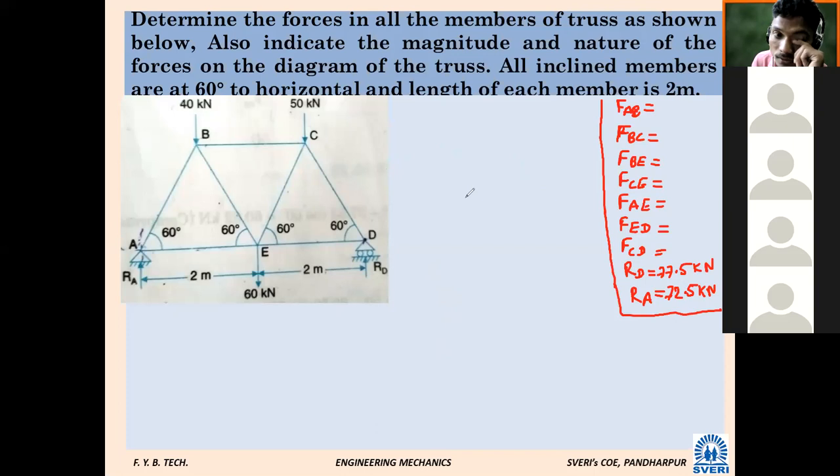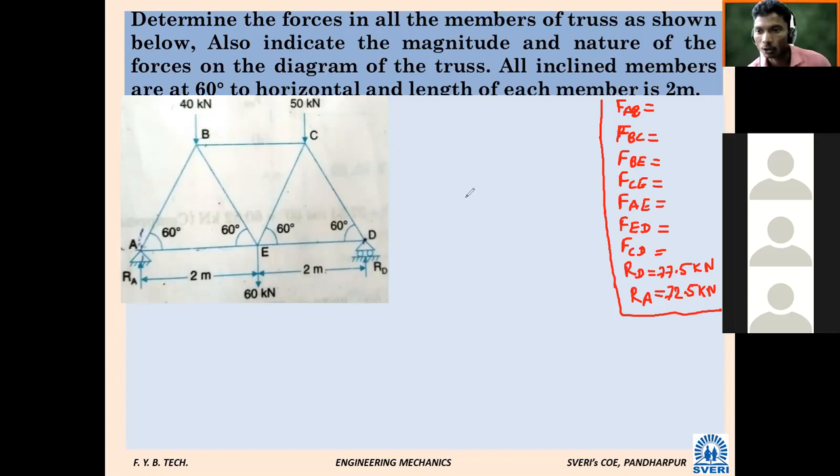While considering any joint, you have to select such a joint where there should not be more than two unknowns. Otherwise you will not be able to solve those equations.